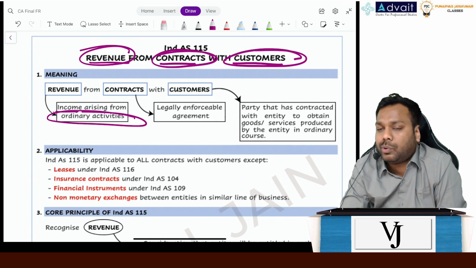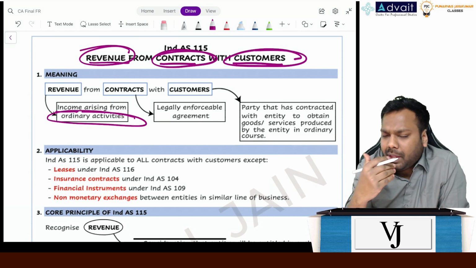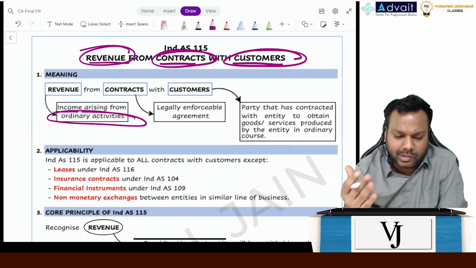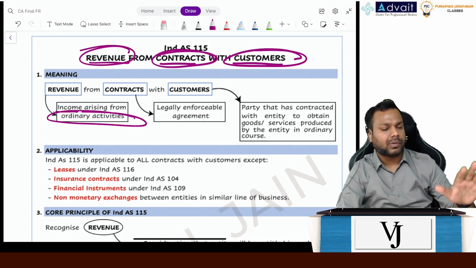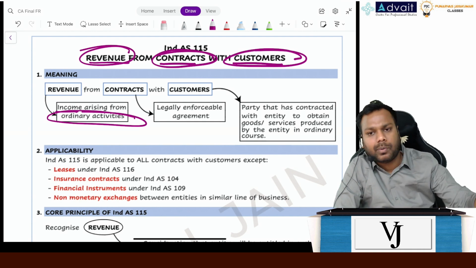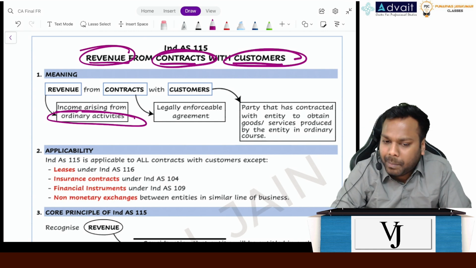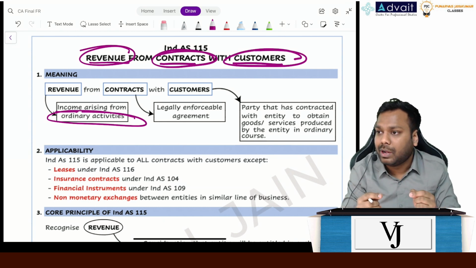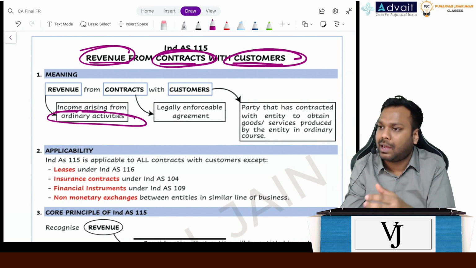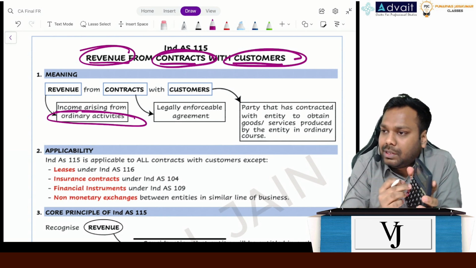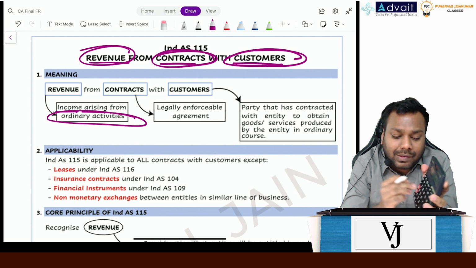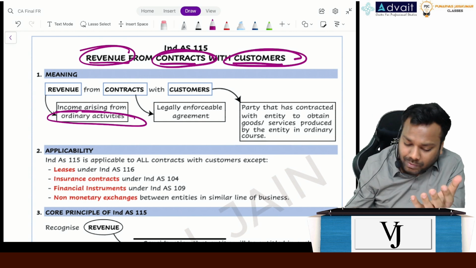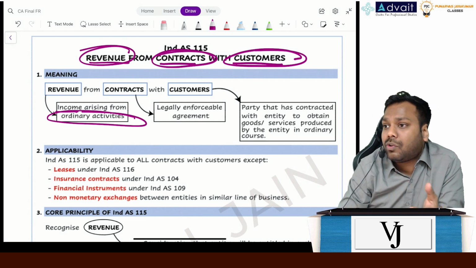To give an example, let's suppose a company's business is to sell furniture and it uses a laptop. Let's suppose our organization works on teaching, right? But we also use laptops, cameras, and other equipment. But the income that we get from the teaching, the fees from the students, is our revenue. If I sell this camera or this calculator, the income which I get is not my revenue, because this is not my ordinary activity. This is not my normal course of business. So income which I get from the normal course of business is called revenue.